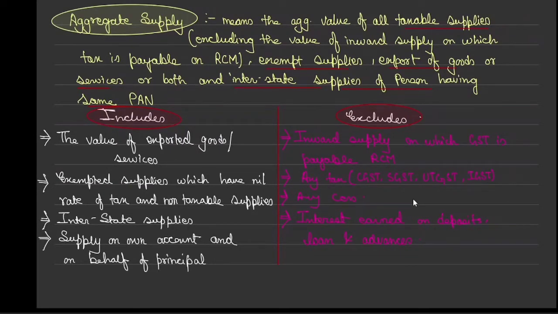Suppose someone had a restaurant business and was earning so well that he started financing services as well. When he provides finance, he will definitely receive some interest. So if he is earning interest on any deposit, advances or loan, that is also a kind of supply of services, because it is financing services.